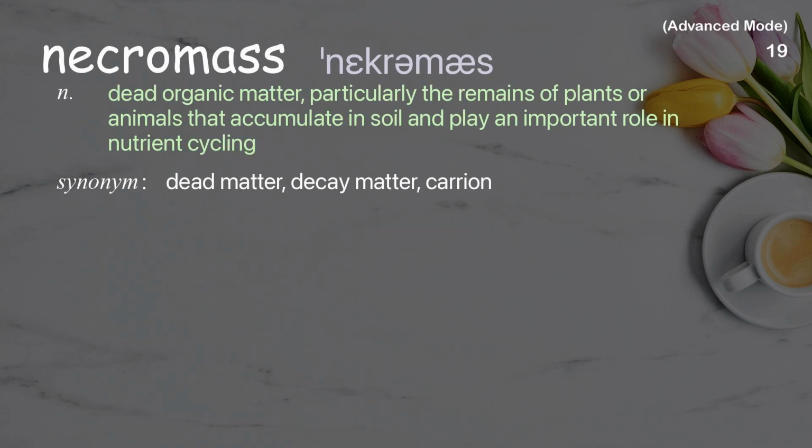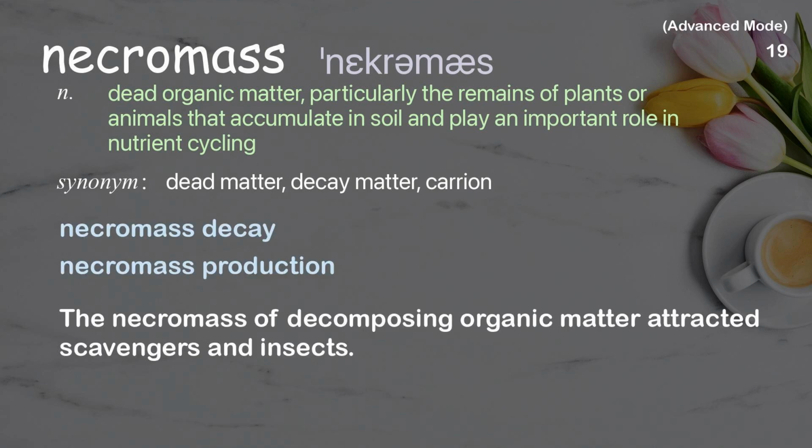Necromass. Dead organic matter, particularly the remains of plants or animals that accumulate in soil and play an important role in nutrient cycling. Examples: Necromass decay. Necromass production. The necromass of decomposing organic matter attracted scavengers and insects.